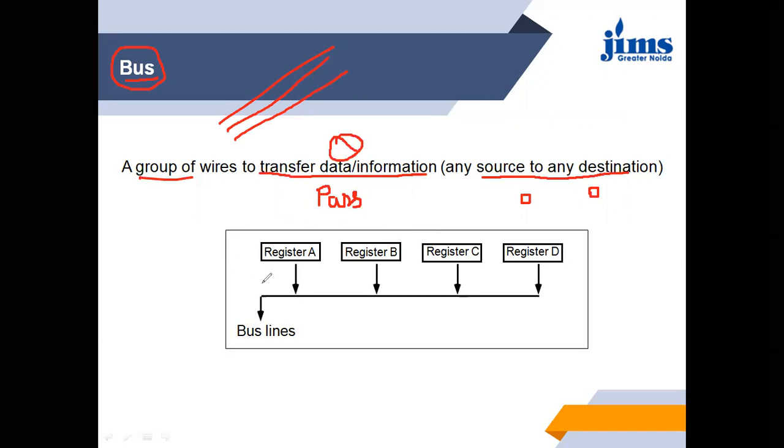We will try to understand from here. This is register A, this is register B, this is register C, and this is another register D. There is a line, a common bus, that is a collection of wires, and it can take the data from register D, from register C, from register B, or from register A.